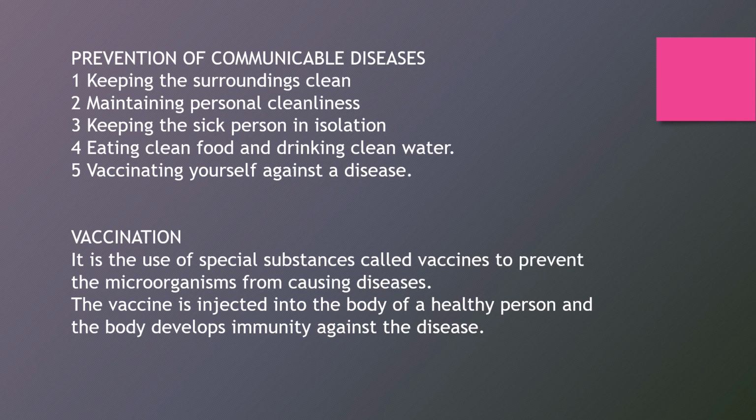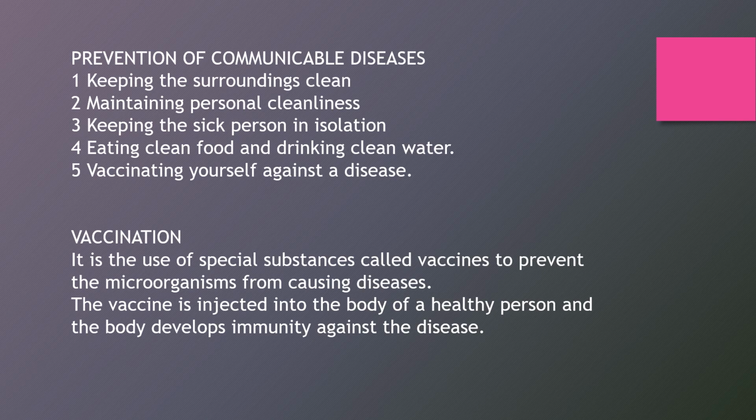So what is this vaccine? Vaccination is the use of special substances called vaccines to prevent the microorganisms from causing diseases. Okay, vaccines prevent the microorganisms from causing diseases.